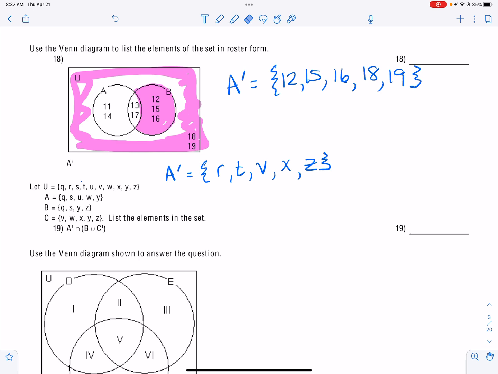Now I have to figure out what C complement is.